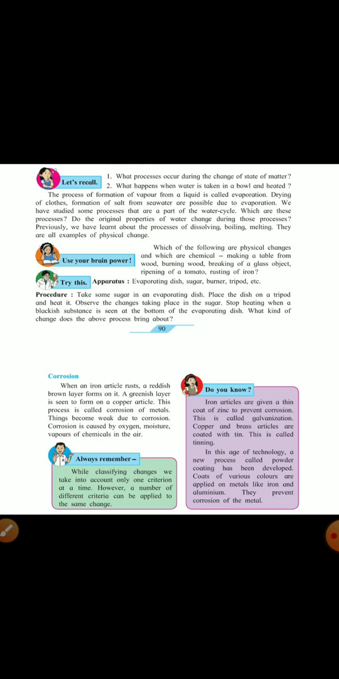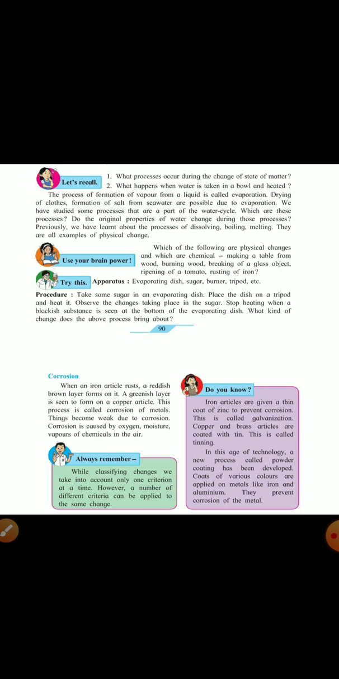We have studied some processes that are part of the water cycle. Which are these processes? Do the original properties of water change during those processes? Previously, we have learned about the processes of dissolving, boiling, melting. These are all examples of physical change. Okay, so the original properties of the water do not change whether it becomes a solid, liquid, or a gaseous state.